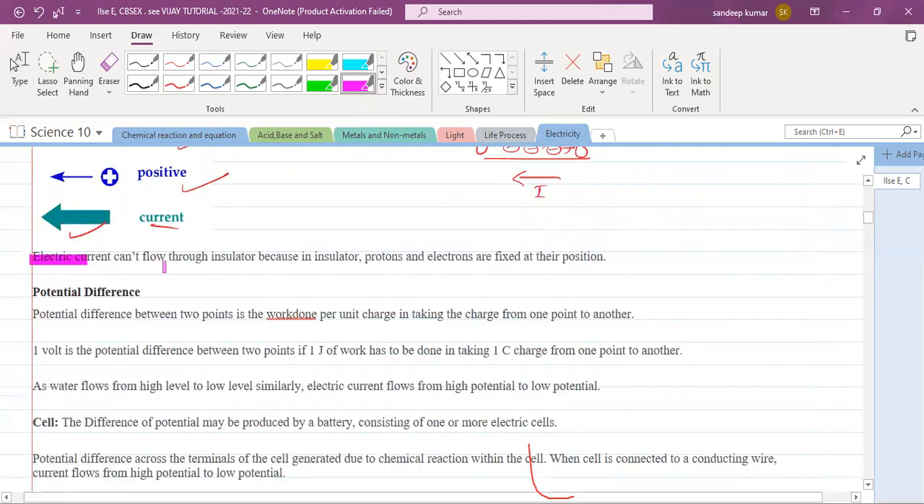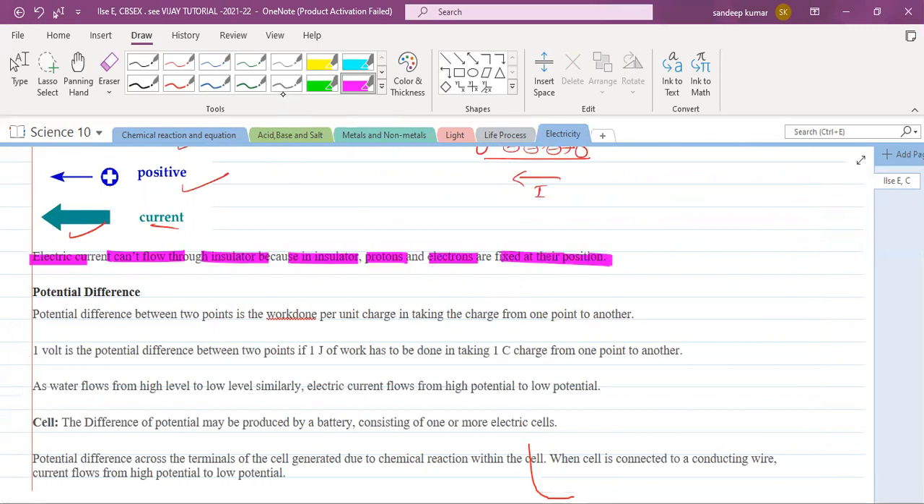Next, electric current can't flow through the insulator because in an insulator, protons and electrons are fixed at their positions. Okay, so that is the reason. Insulators are not conducting electricity. Conductors only will conduct electricity because in conductors, electrons are free to move, whereas in the insulator they are not free to move.